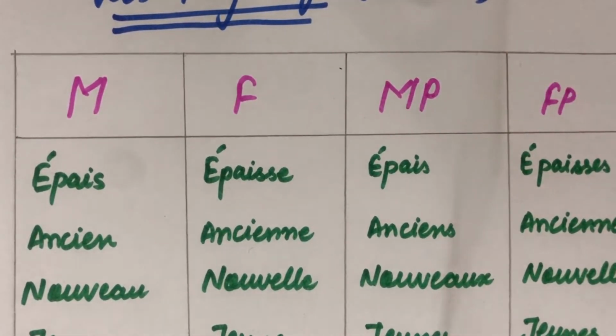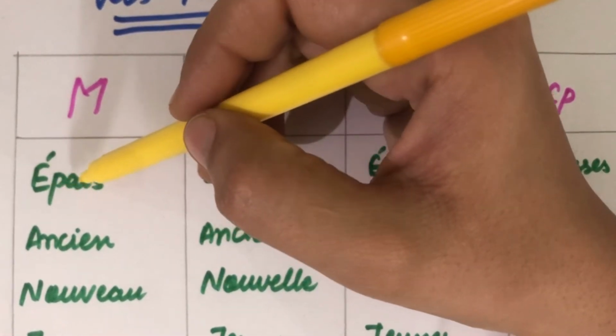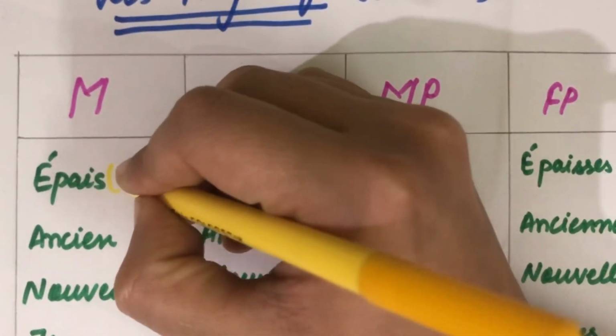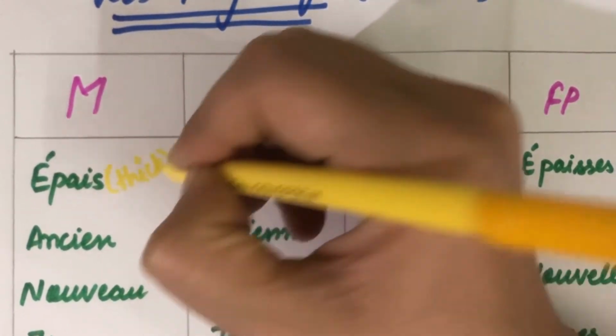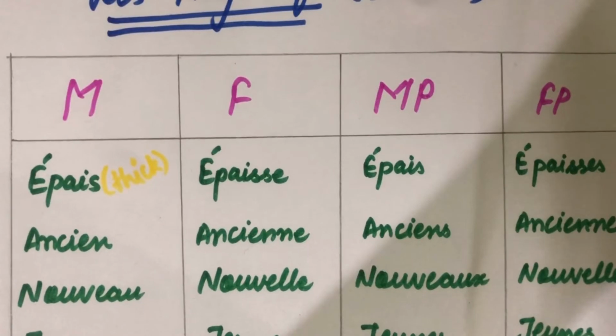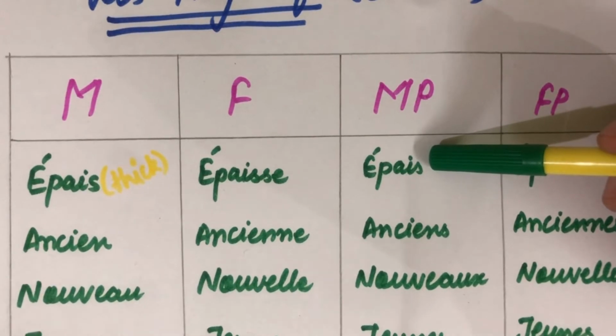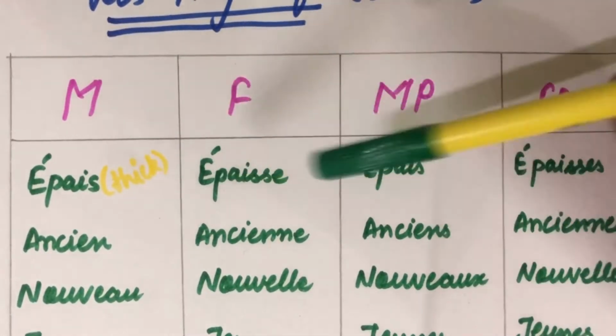Okay, so number one adjective here is épais. Épais. So what is this épais? This is E, accent aigu, P-A-I-S. So this épais means thick. Okay, so for the feminine it is épaisse. How is it pronounced? Épaisse. And for masculine plural, as this word ends with the S, we need not add another S over here. Okay, so it remains accordingly. And it is the same as in the case of masculine, that is épais.